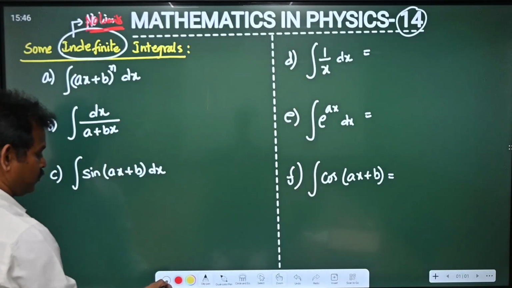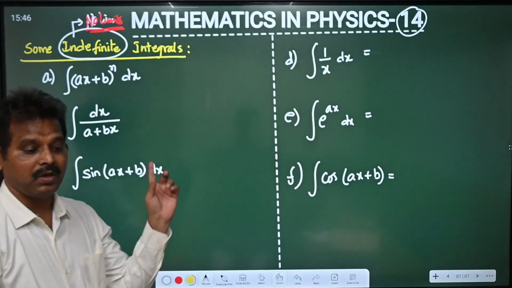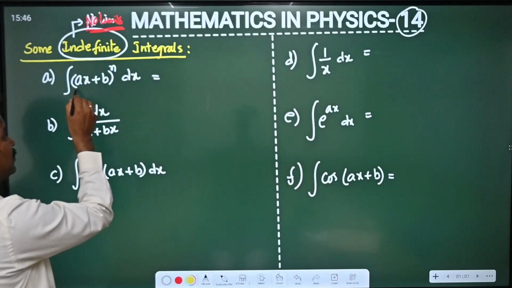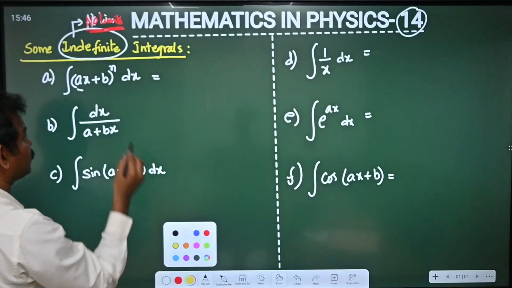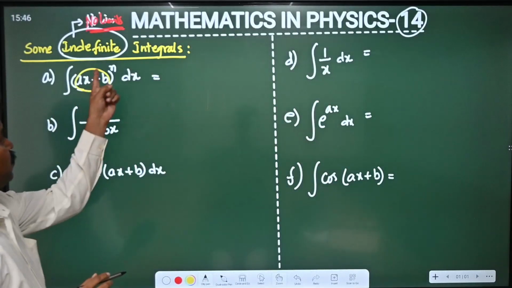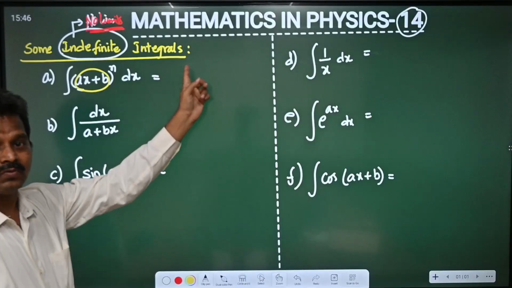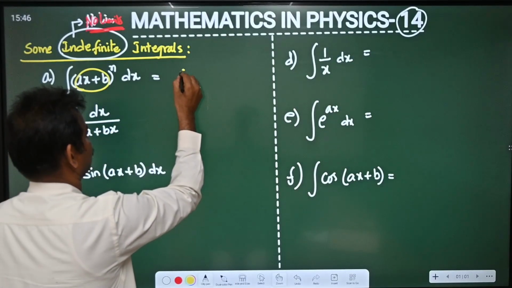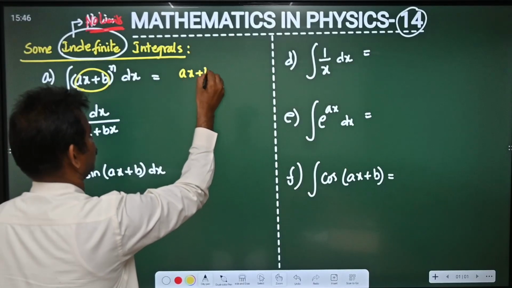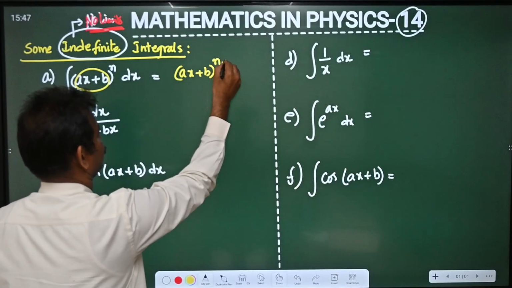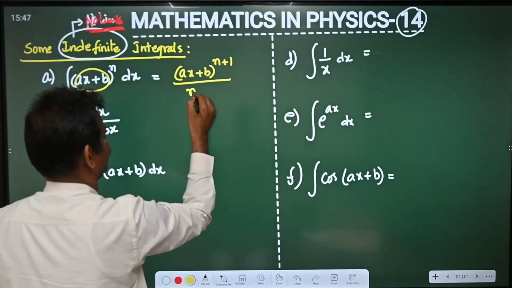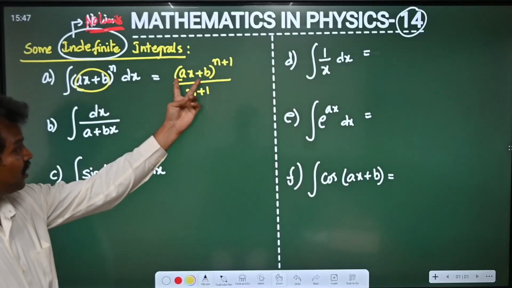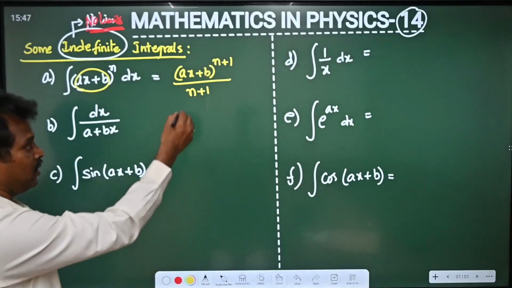The first one, integral of (ax plus b) whole power n dx is given by... This is just like, in place of this you can write x value: integral x power n dx is x power n plus 1 by n plus 1. Similarly, this you can write (ax plus b) whole power n plus 1 divided by n plus 1 is the formula. But as there are two constants here, what we can write...